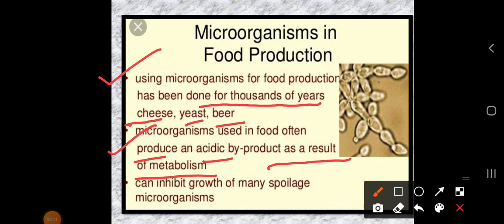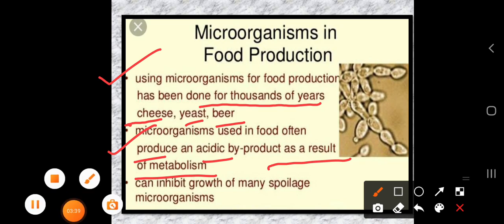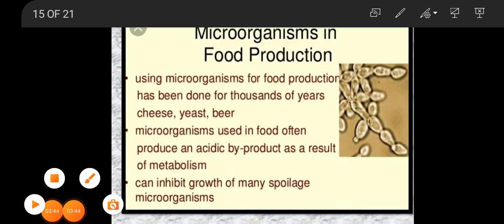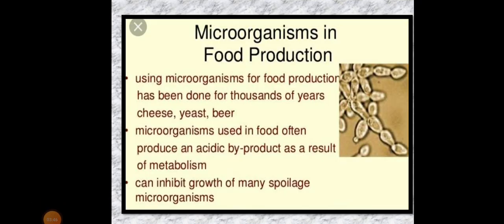Microorganisms are used for the large scale production of alcohol, wine and acetic acid, whereas yeast is used for commercial production of alcohol and wine. Acetic acid is usually known as vinegar, and microorganisms can also inhibit the growth of many spoilage organisms.